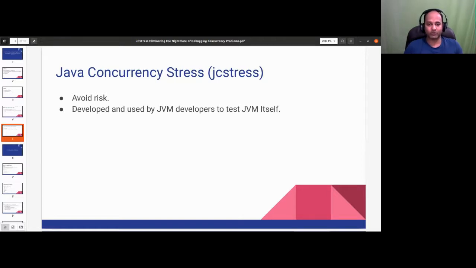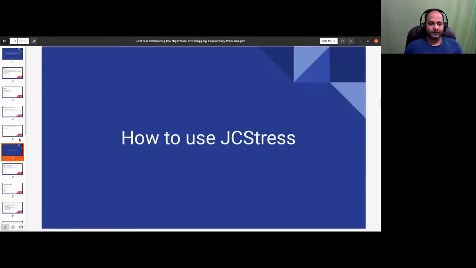We can utilize this tool to test any concurrent program. So we'll go through how to use JCStress, and before that, I would like to show you what JCStress is, where exactly we have this tool on GitHub, and how it is maintained. I'll just spend a minute on that.